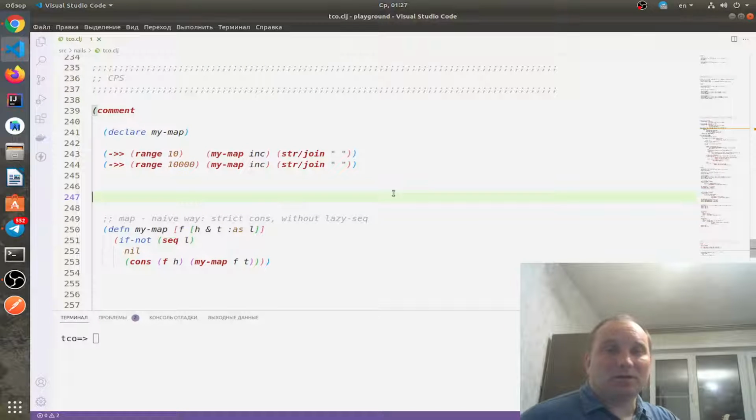Hello. Today we have the third last nail about solving the imaginary problem of Stack Overflow, and today we'll talk about so-called CPS, which means Continuation Passing Style. What does it mean, how can it be applied to code for solving this problem, and all the related stuff.